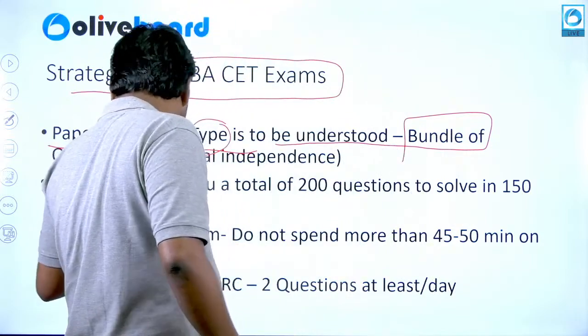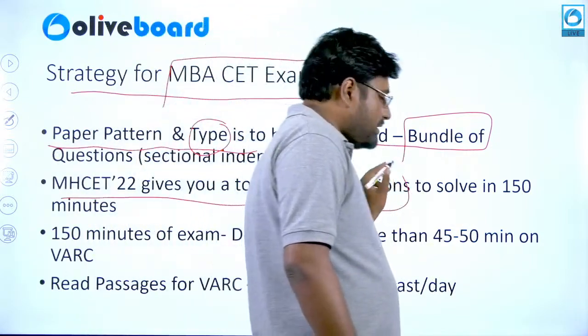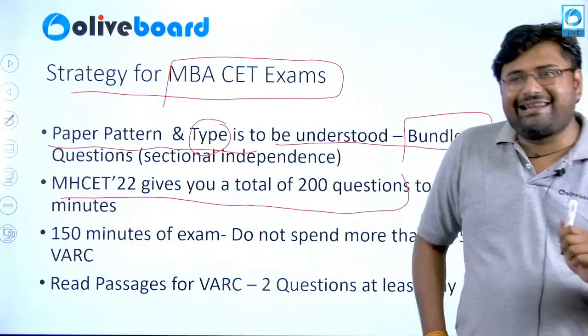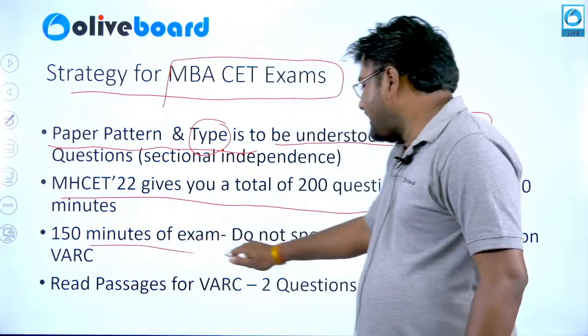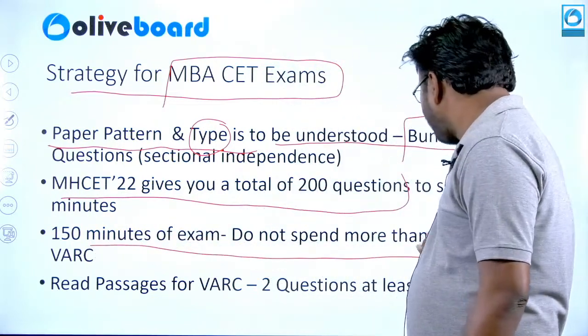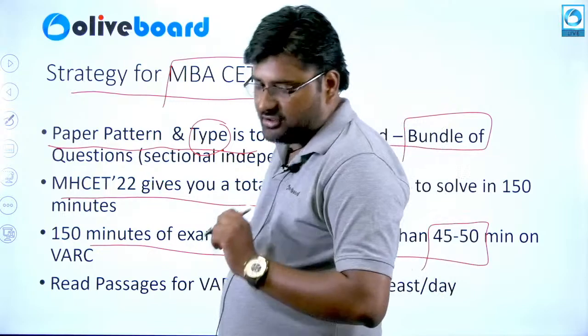Coming to the second point, MAH CET 22 gives you a total of 200 questions to be solved in 150 minutes. Of the 150 minutes of the exam, do not spend more than 45 to 50 minutes on the VARC section.